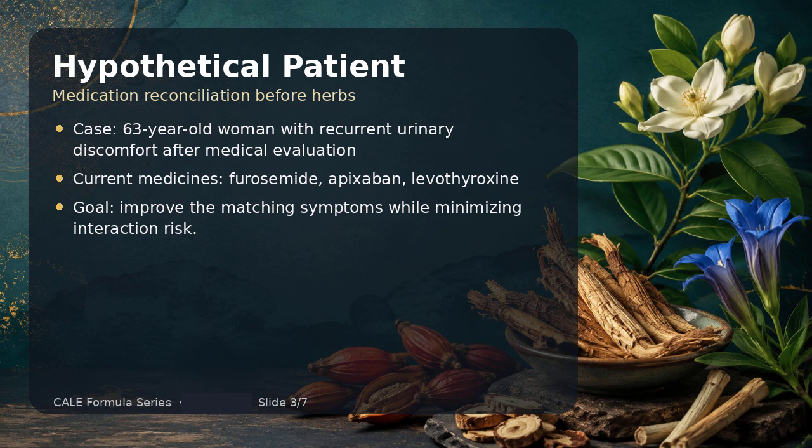This case gives a possible reason to consider Ling Tang, but it also creates interaction questions. I would document tongue and pulse findings that support the pattern, confirm the diagnosis, and ask about kidney or liver disease, bleeding history, pregnancy status when relevant, and prior reactions to herbs or supplements. Medication reconciliation is essential because many clinically important interactions come from the combined physiologic effect of herbs and pharmaceuticals.